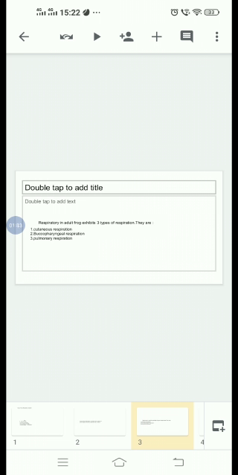They are: one, cutaneous respiration; two, buccopharyngeal respiration; three, pulmonary respiration.